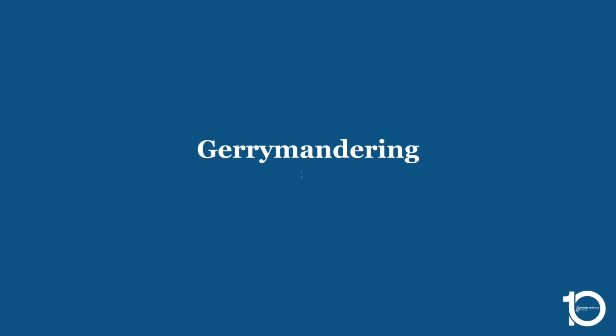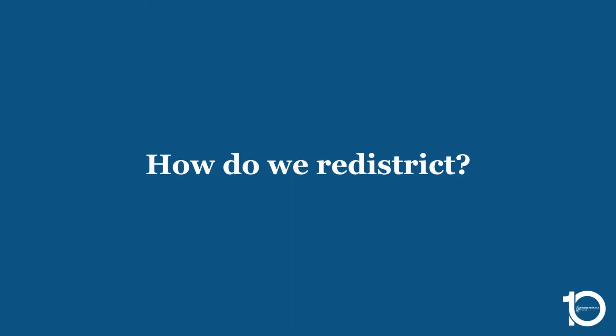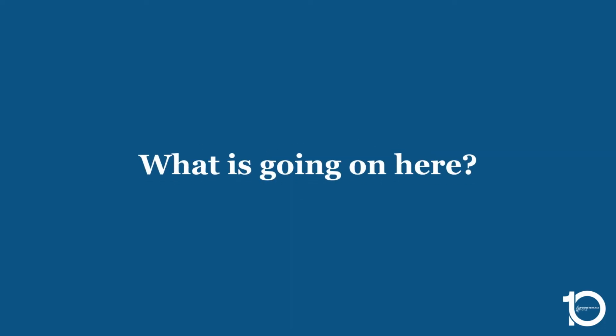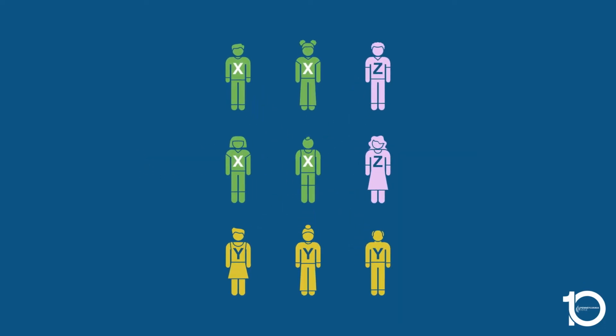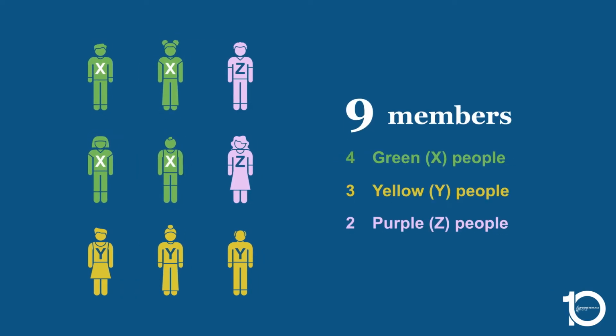If you're like me, you've heard of gerrymandering, and you know it's not fair. But how do we redistrict, and what is going on here? Well, imagine we're in a town. Our community has 9 members. 4 neighbors have green X shirts, 3 have yellow Y shirts, and 2 have purple Z shirts.